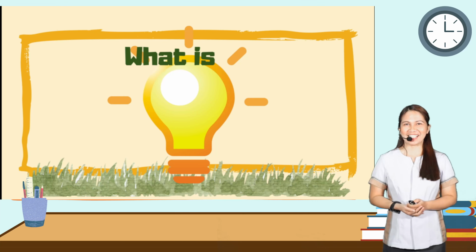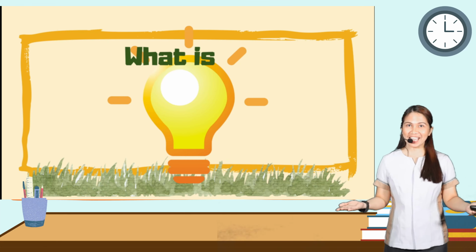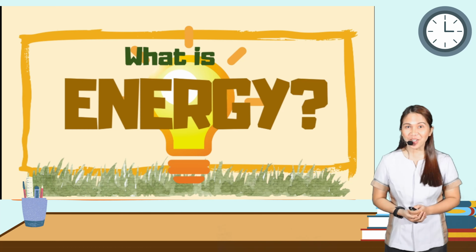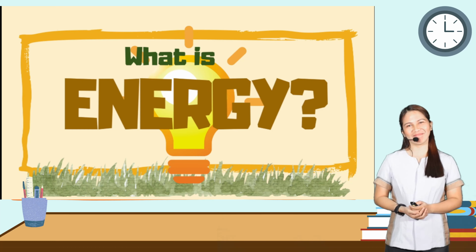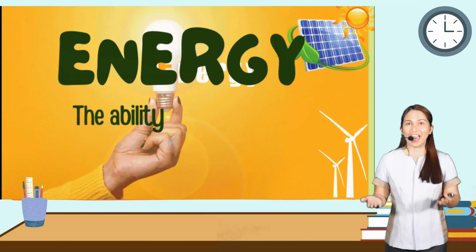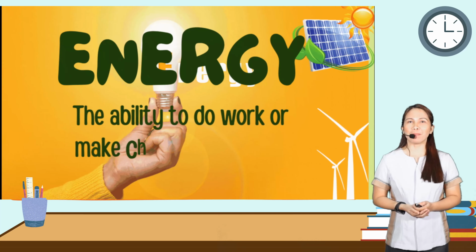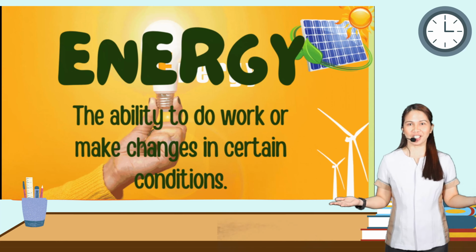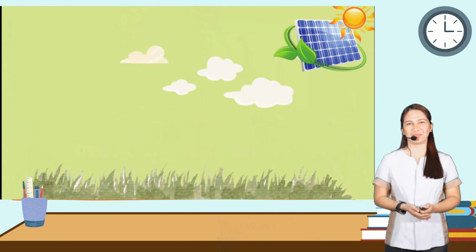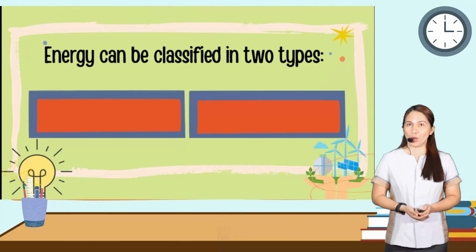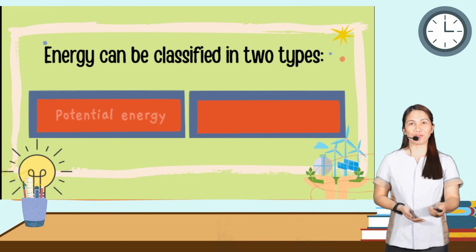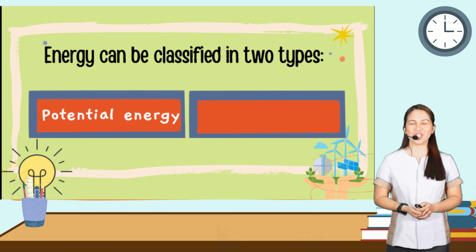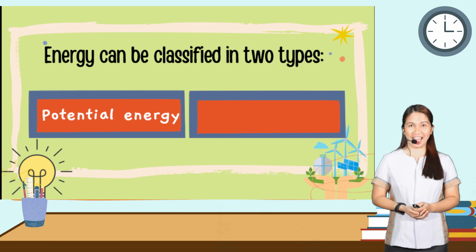Now class, what is energy? Energy is the ability to do work or make changes in certain conditions. So we have two types of energy. The first one is potential energy and the second is kinetic energy.